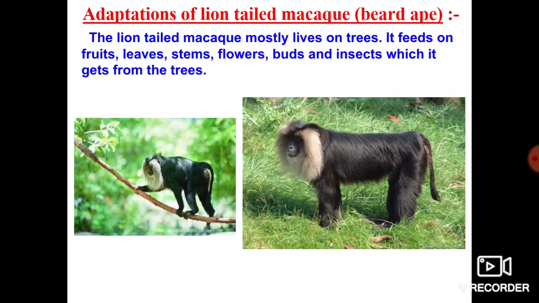But this beard ape is a herbivorous. Why? Because it eats the fruits, leaves, stem, flowers and buds of the plant body. So hence it is herbivorous, and as it also eats insects, it is called omnivorous. So we call the beard ape omnivorous. Why? Because it feeds on fruit, leaf, stem, flower and even insects also. That's why we call it omnivorous.